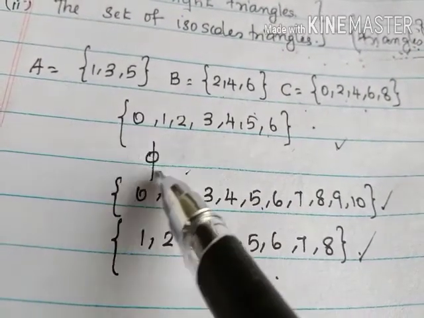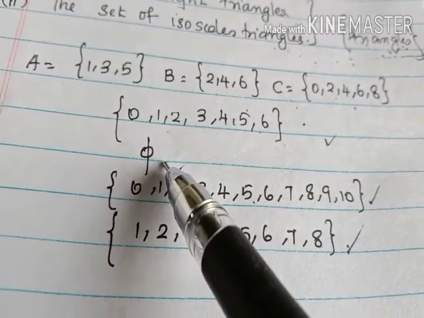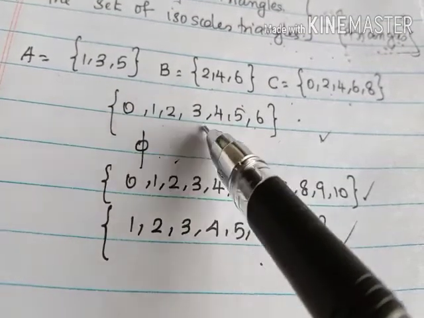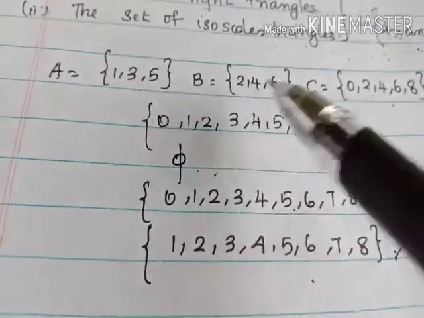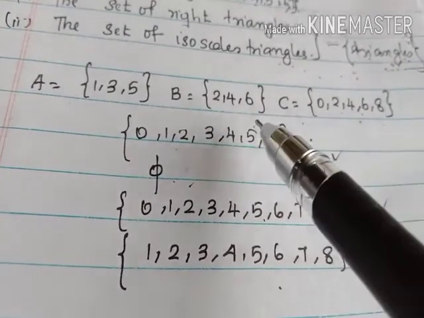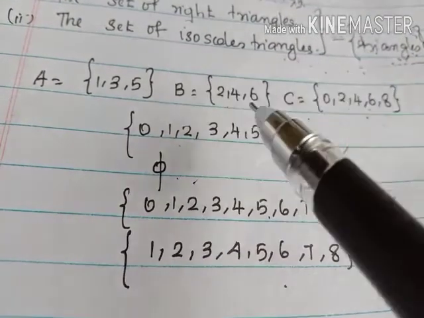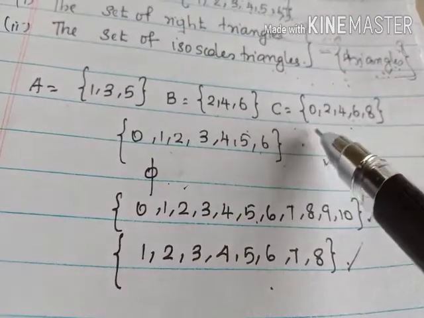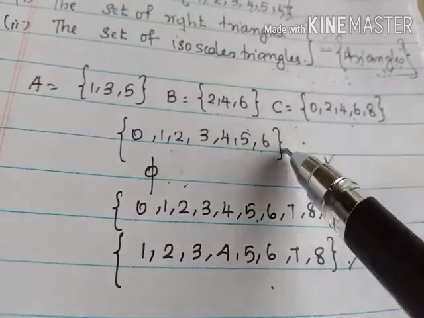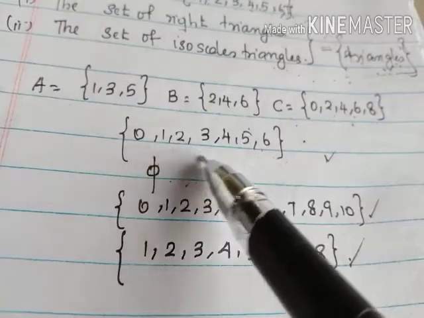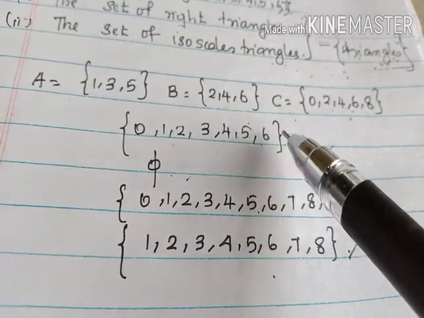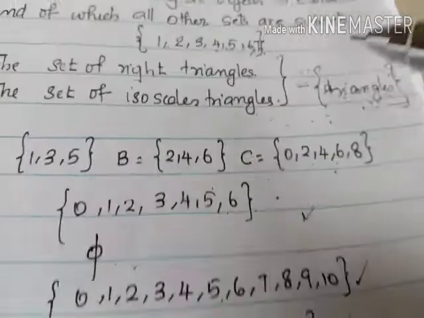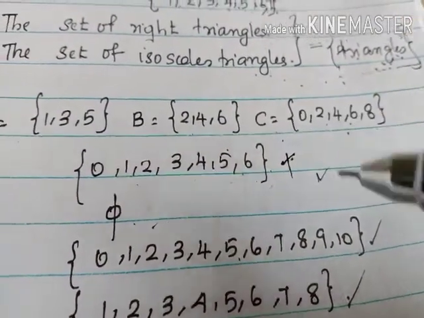So definitely 5 is not a universal set. It's clear. Now, what about the set 0, 1, 2, 3, 4, 5, 6? Is it a universal set for these three sets? Go through the elements 1, 3, 5, 2, 4, 6, 0, 2, 4, 6, 8 and just verify whether all these elements are present here or not. Here the element 8 is not there. So the first set is not a universal set.